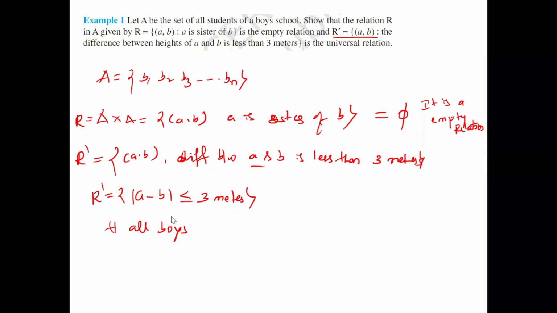So it's always less than 3, so what is the conclusion? All the possible outputs exist.